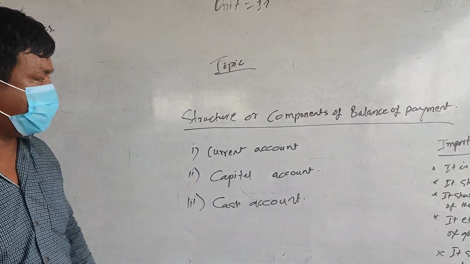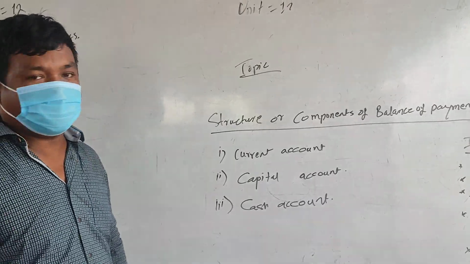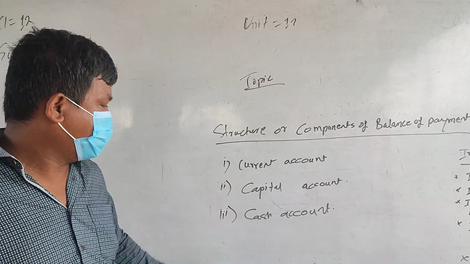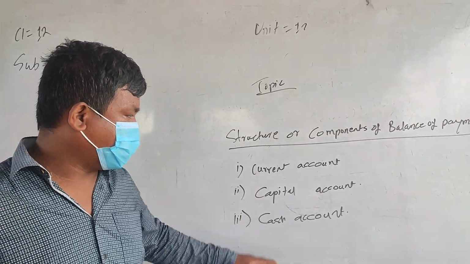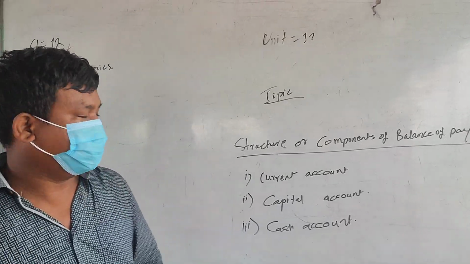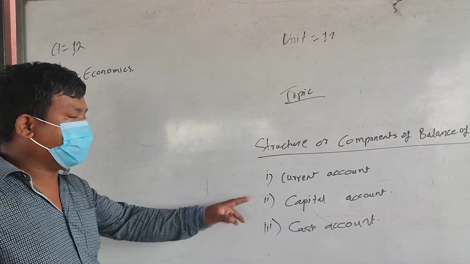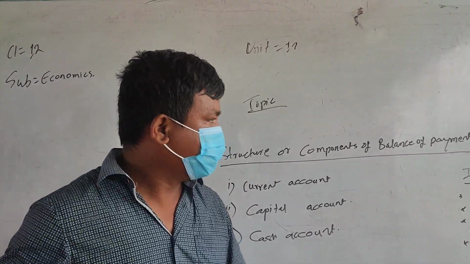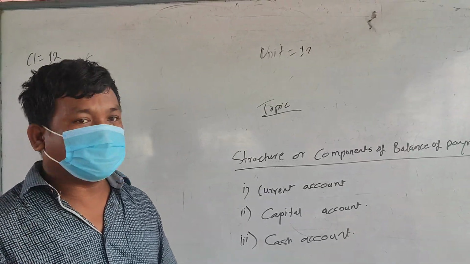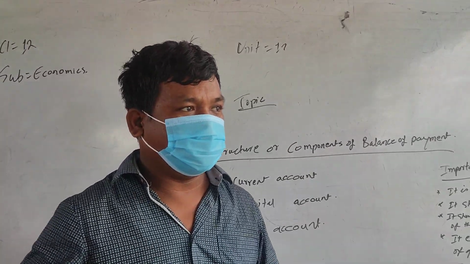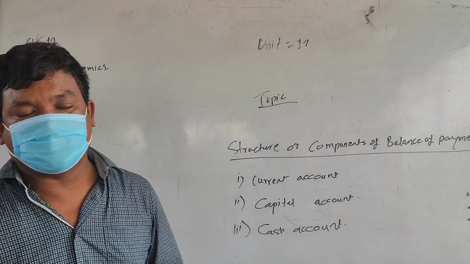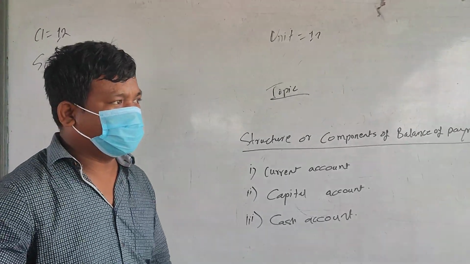The structural components of balance of payment can be explained through three accounts: foreign account, capital account, and cash account. Foreign account is about the total transactions of a country with foreign countries, or the total imports and exports of the country with foreign countries.